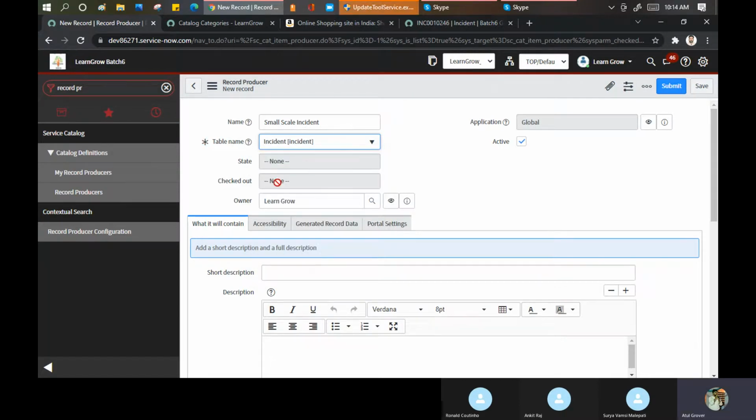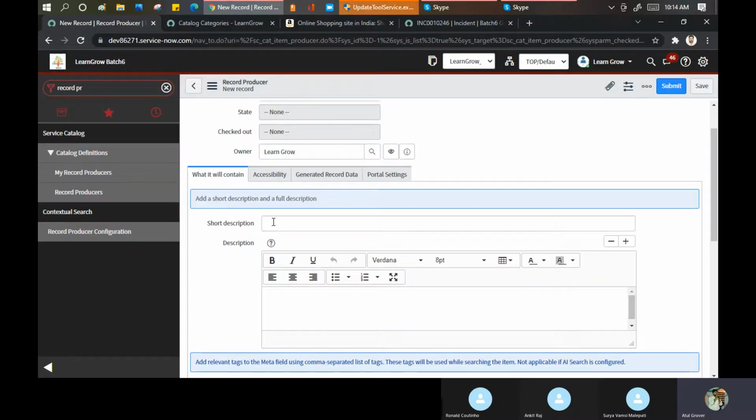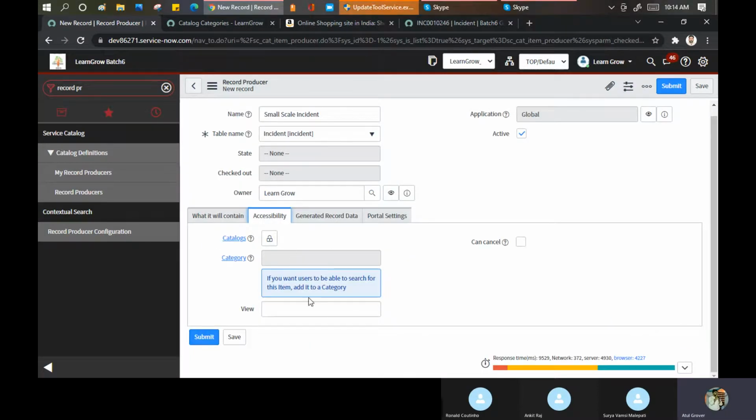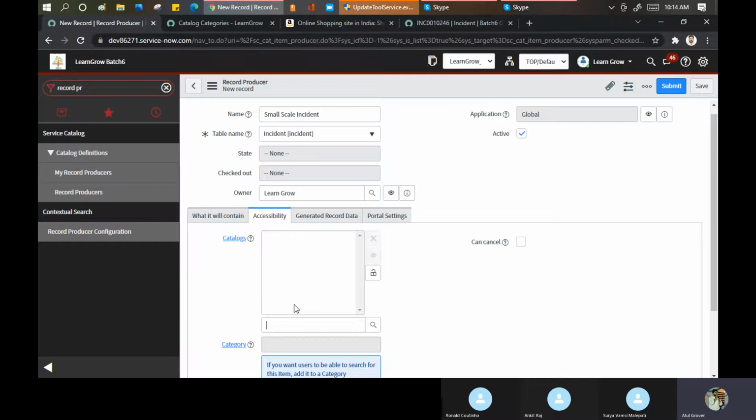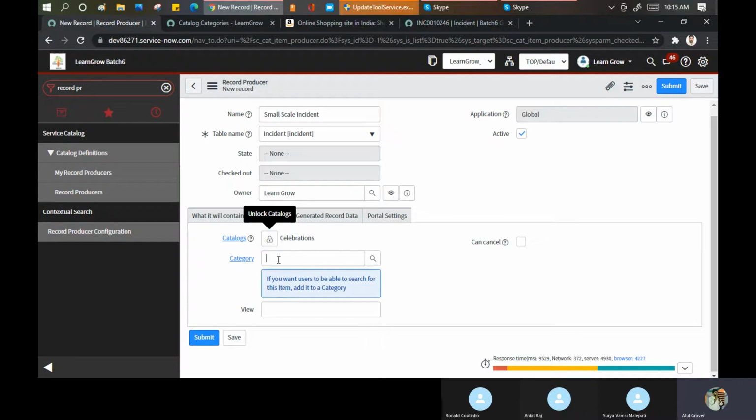Okay. Now state checkout is none as of now because we did not submit, and then you can put the short description. Small scale issues. Under which catalog you want to put it, you can put it. If you want the item to be searchable, add the category. Let's put it into the catalog as a celebration. Category, wedding.